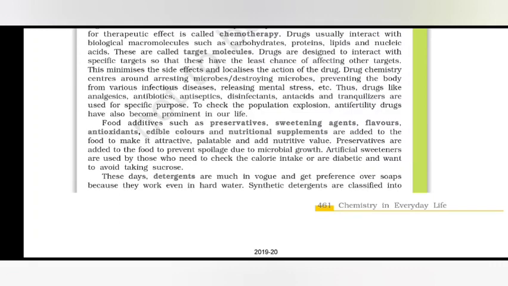Drug chemistry centers around arresting microbes, destroying microbes, preventing the body from various infectious diseases, releasing mild stress, etc. Thus, drugs like analgesics, antibiotics, antiseptics, disinfectants, antacids, and tranquilizers are used for a specific purpose. To check the population explosion, anti-fertility drugs have also become prominent in our life.